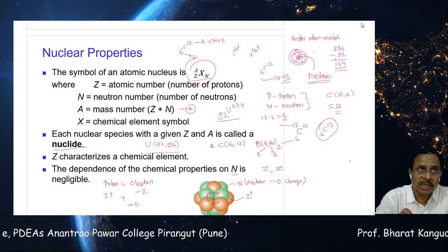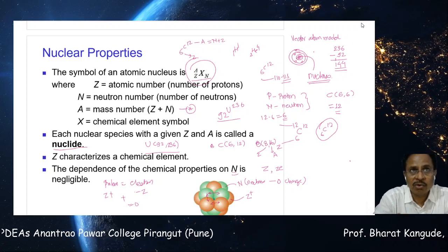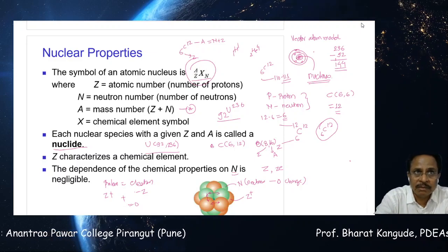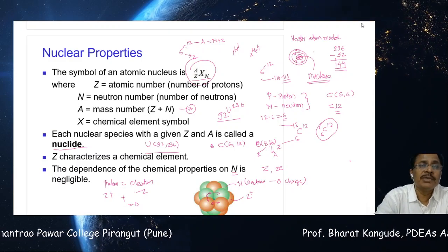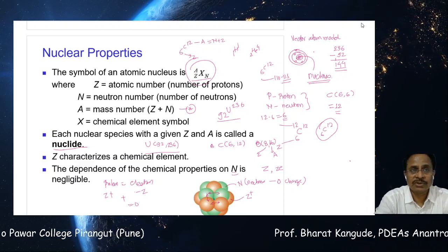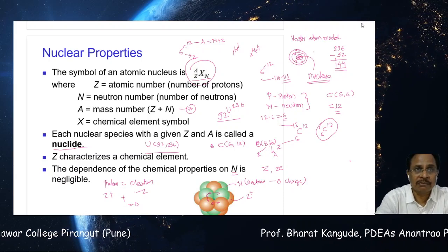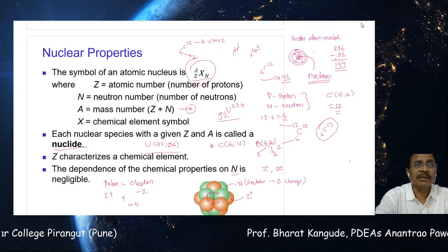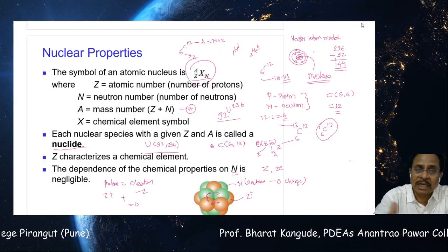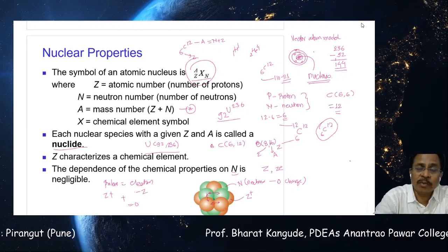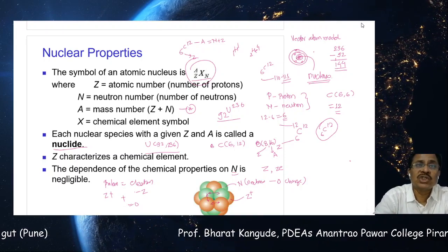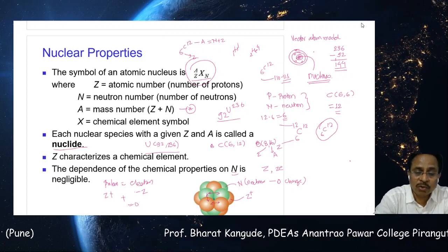So this force binds all these nucleons inside the nucleus with a very strong binding, because this particular force has to overcome the electrostatic repulsion between positive and positive charges. Protons carry positive charge, and according to electromagnetic theory, when two positive charges come together, there must be repulsion. But it is the nuclear force which overcomes this electromagnetic repulsion, and that